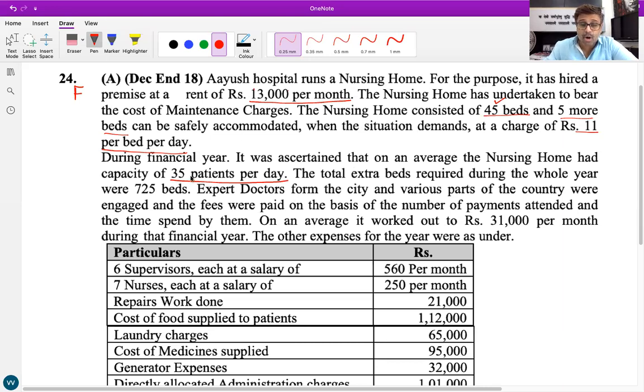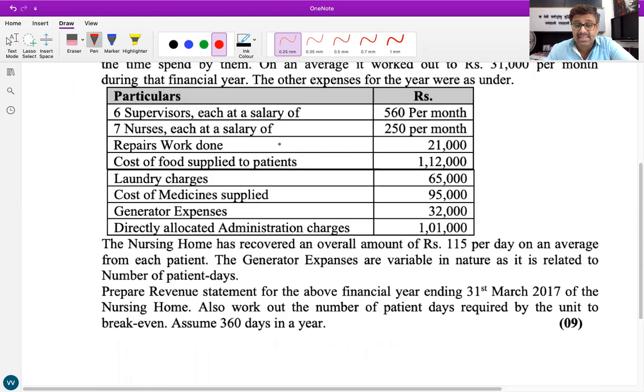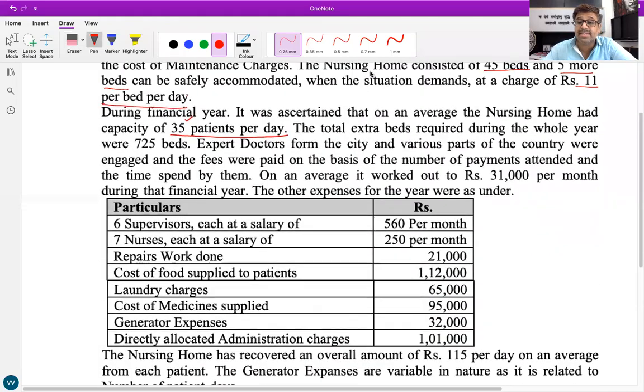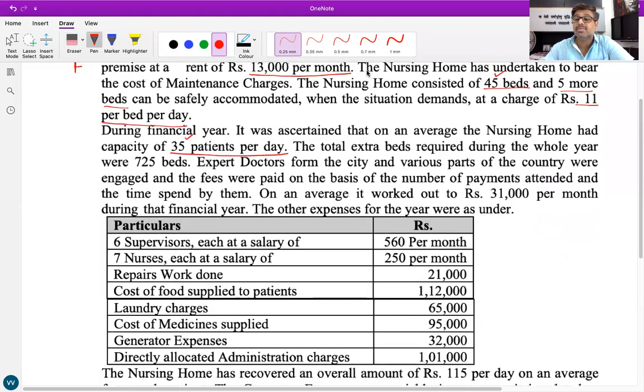But here it is given on an average 35 patients per day, meaning on all days of the year there are 35 patients per day. See the last sentence in the question, what is given? Assume 360 days in a year. So directly, how will you find the number of bed days over here? 360 into 35 patients.